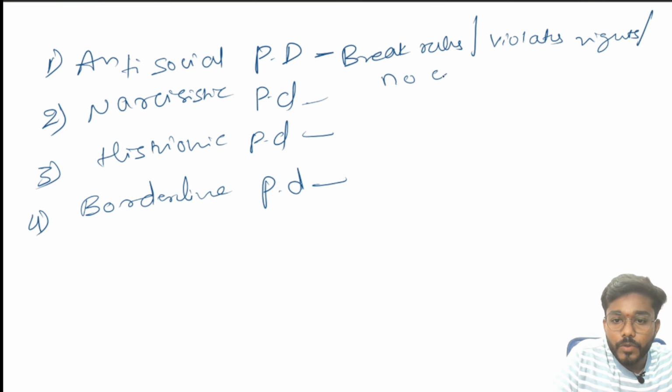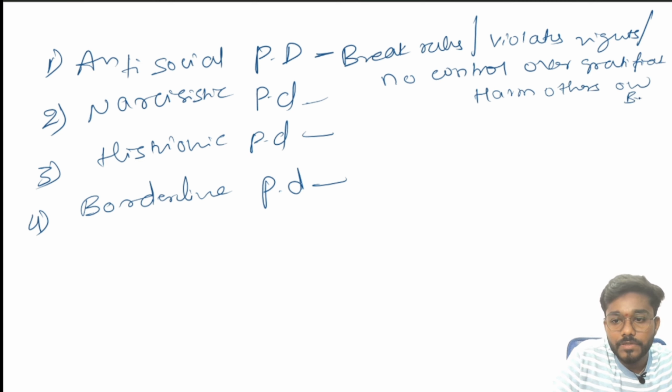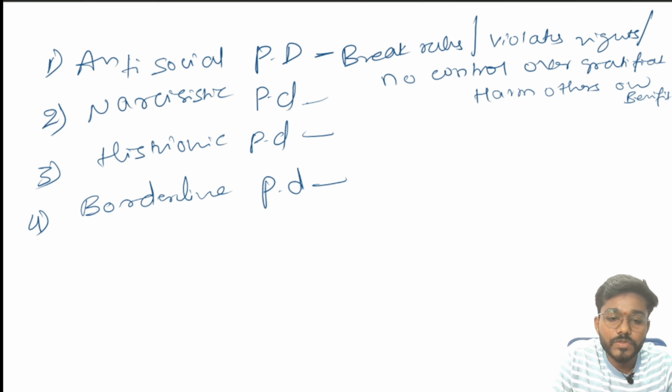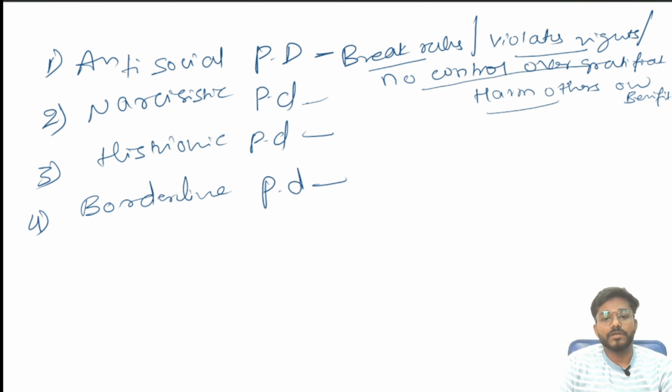And no control over gratification, and harm others for own benefit. What is antisocial? The word antisocial itself is saying he is going to break rules, he violates the rights of others, has no control over his gratification, and harms others for his own benefit. This is about antisocial personality disorder.